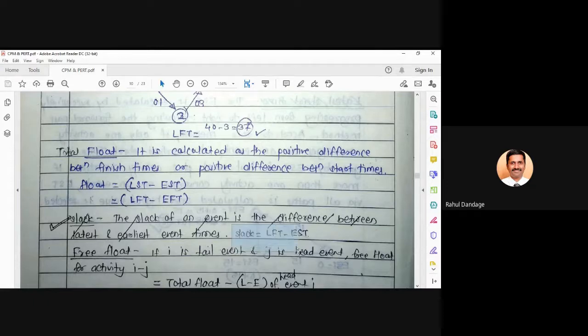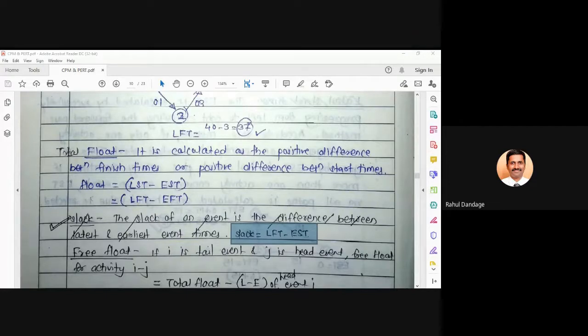So you can note this down somewhere. Slack for any event is equal to latest finish time minus earliest start time. Slack is equal to LFT minus EST. Okay.